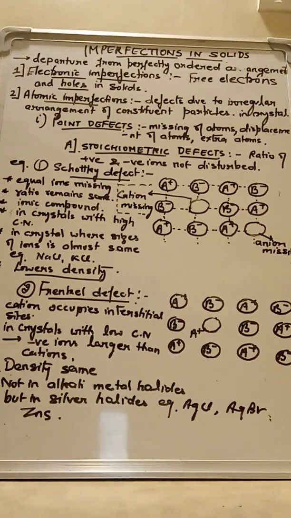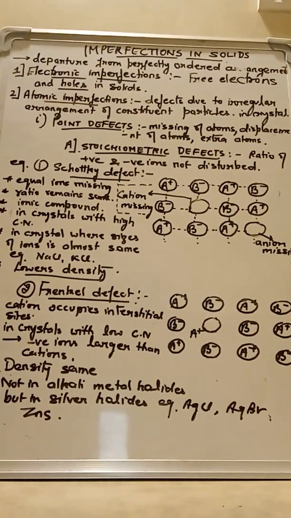The empty place due to the migration of the electron is called a hole in a solid, and the electron which is now free in the crystal leads to electronic imperfection. So electronic imperfection is due to the presence of free electrons and holes in solids.